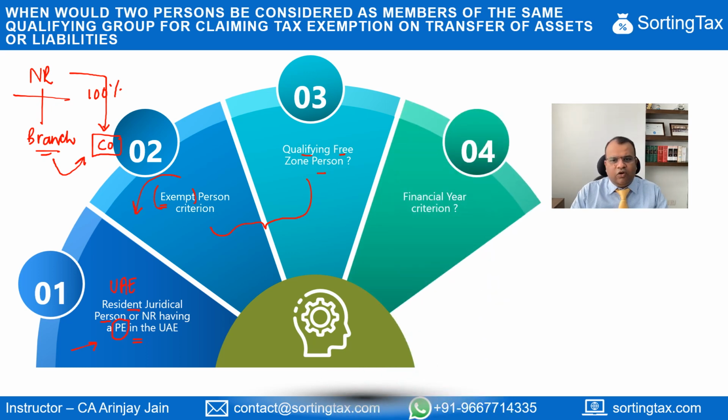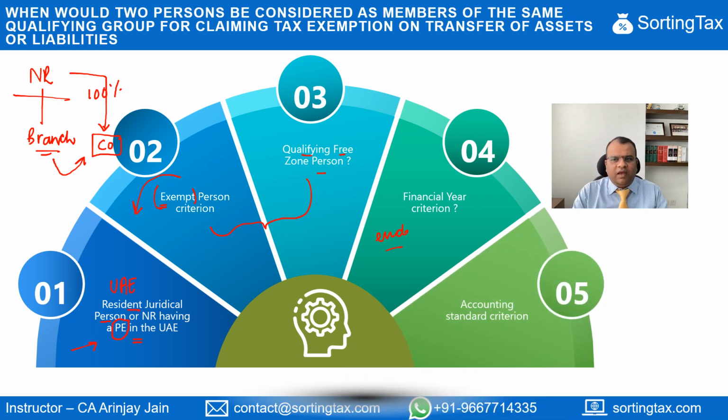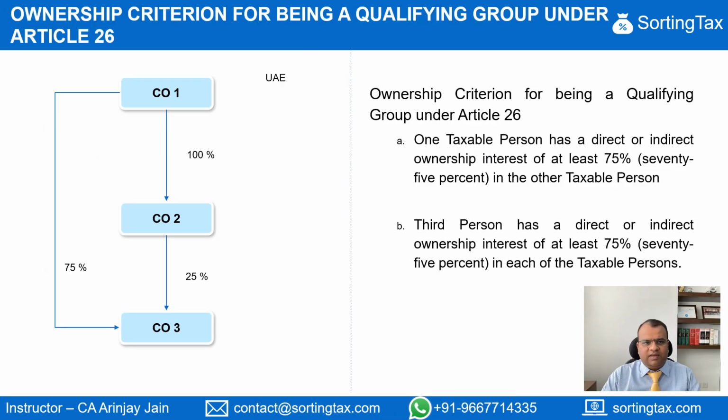The fourth condition is that the financial year of both the transferor and the transferee should end on the same date. That's another condition, because the reason for this is then there will be no mismatches in terms of the depreciation foregone by one and the depreciation available to the other. And the accounting standards followed by both of them should also be the same. Now, the sixth condition is relating to the ownership of the transferor and the transferee. What is that ownership criteria? That we're going to see as a part of our next slide.